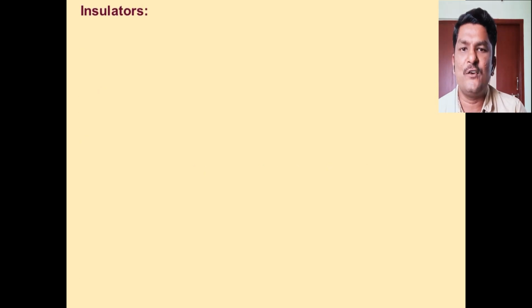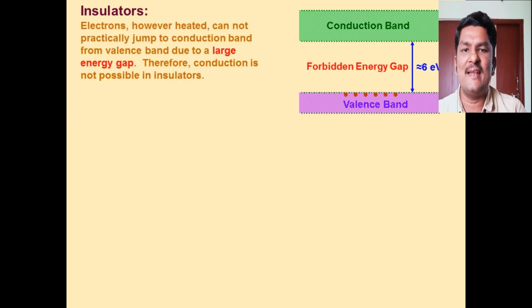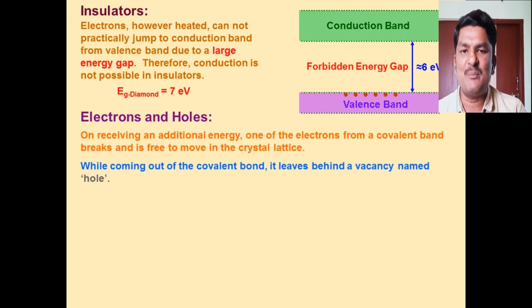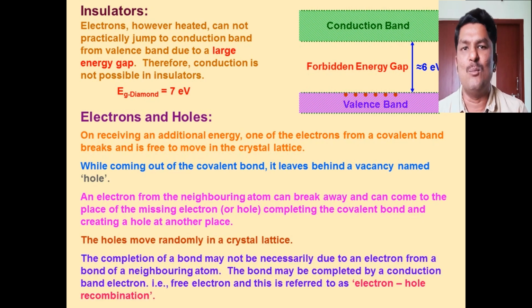And in the case of insulators, there is a big gap between valence band and conduction band. So the forbidden energy gap is more in the case of insulators. It is more than 3 electron volt. Okay, this is the brief description about conductors, semiconductors and insulators.